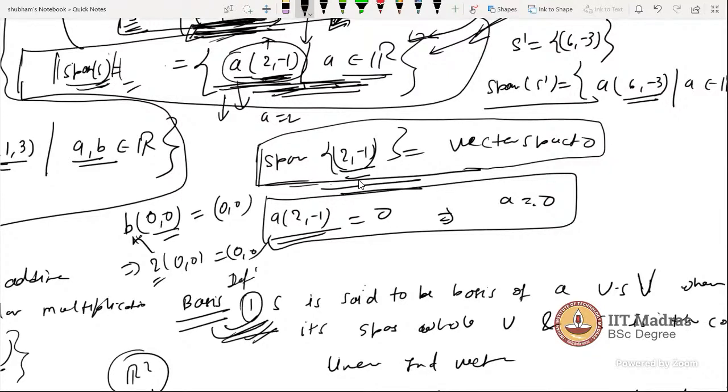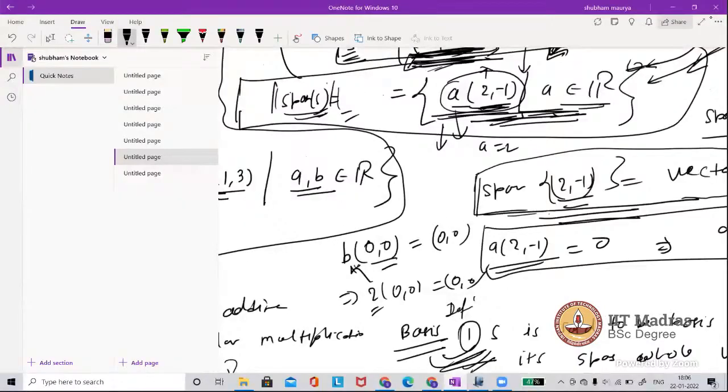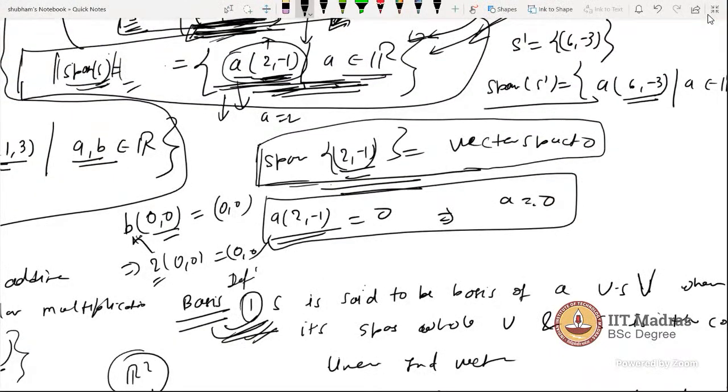That's all. Yes, sir. Actually, when there are some constraints and there is a question like what is the dimension of this vector space, then how can we figure out the independent variable and dependent variable?